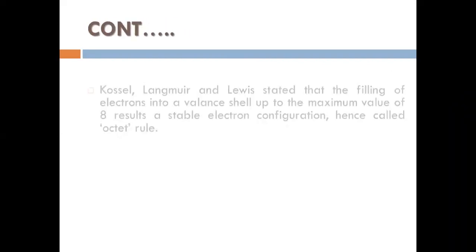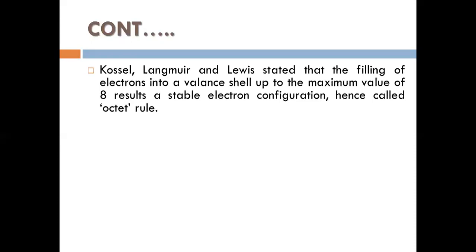Fajans, Langmuir and Lewis stated that the filling of electrons into a valency shell up to a maximum value of 8 results in a stable configuration; for the first shell it is up to 2. So the word "stable" is very important. To obtain the stable configuration, again and again I am stressing that word.